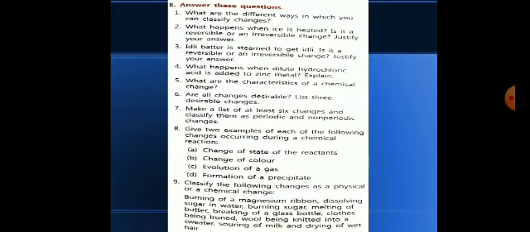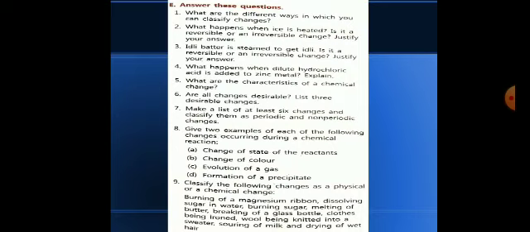Now question number 8. They are saying, give two examples of each of the following changes occurring during a chemical reaction. Four points are given based on the characteristics of chemical changes. The first one is change of state. In this you can write setting of milk into curd.